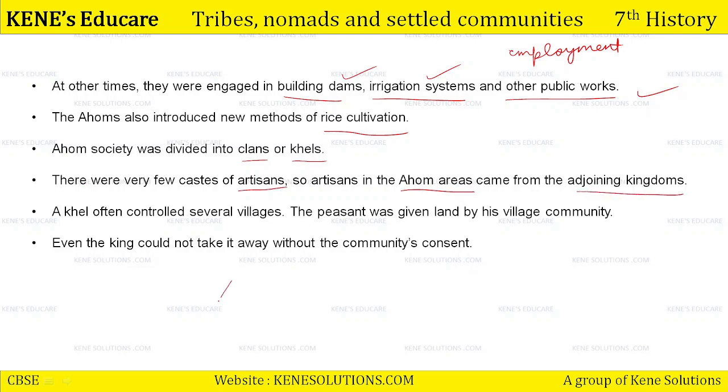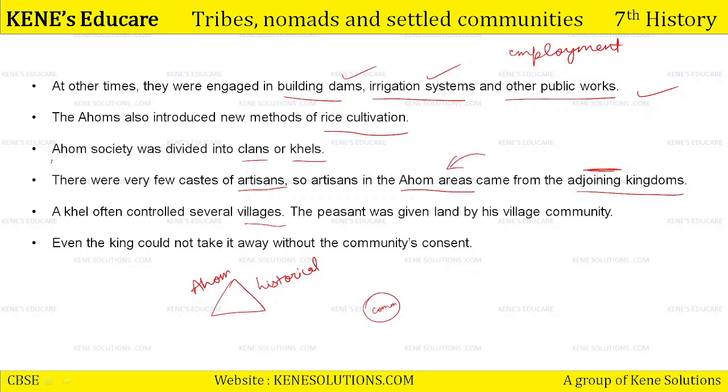ठीक है, Ahom का जो area था अपने आप में, that Assam area, which is now divided into various modern states in India as well, but the Ahom area belonging to the historical period, this area had very few caste of artisans. Artisans की बहुत कम caste वाले लोग थे. That is why various artisans came to this Ahom area from the adjoining kingdoms also. A khel often controlled several villages. कोई एक खेल, कोई एक community of artisans, they used to control several villages.